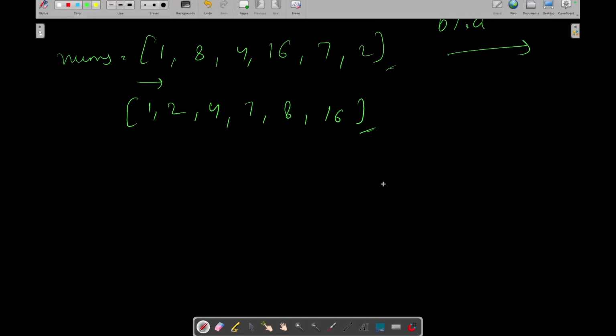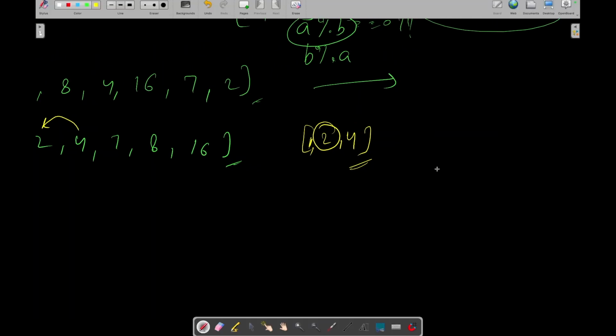But what can we do to solve this? Let's say we check whether 4 is divisible by 2. Yes, 4 is divisible by 2. So can we just consider 4 comma 2 as a subset? No. Why? Because it might be the case that 2 is also divisible by some other element. Then we also need to consider that one in our subset. But how? Okay, so let's see.